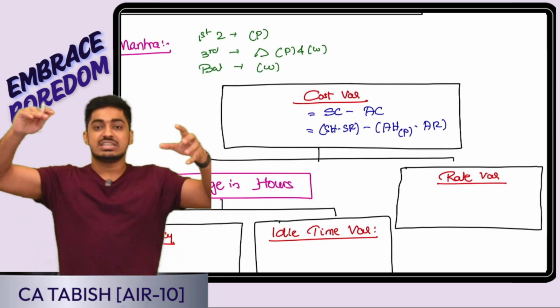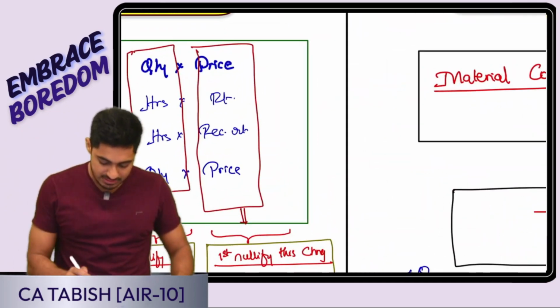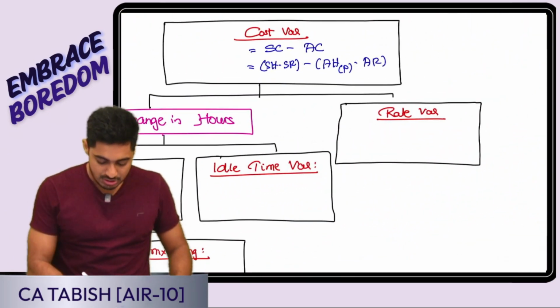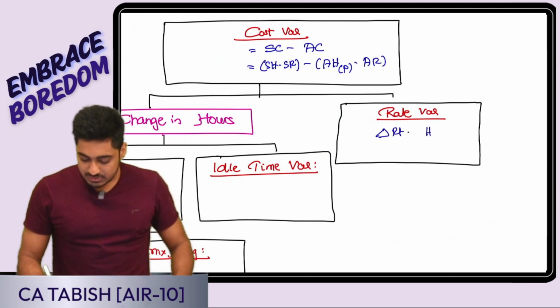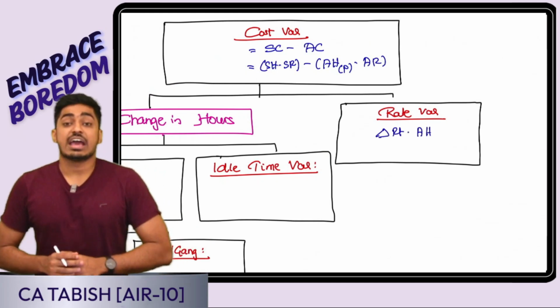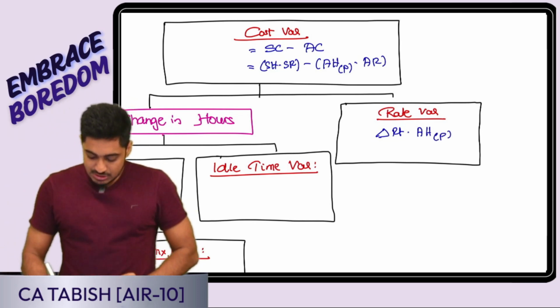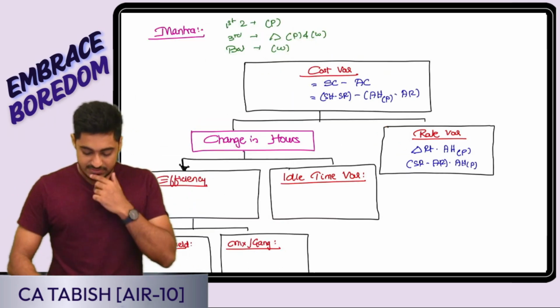So in the total change, first what am I going to nullify? The impact of rate. Yes or no, everyone? Perfect. Rate I am going to nullify. What is going to be my multiplier? Actual. So labor rate variance is the difference in rate, converted into value by hours. Which hours? Entire actual hours. Actual hours worked or paid? The first two are going to be paid. So it is going to be the difference in rate, standard rate minus actual rate, into actual hours paid. Is this clear, everyone? Okay.